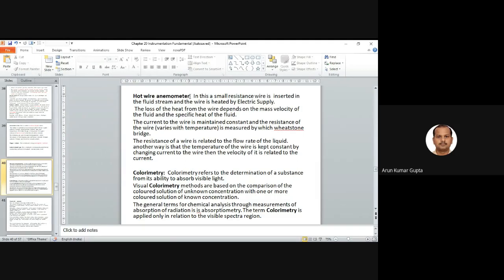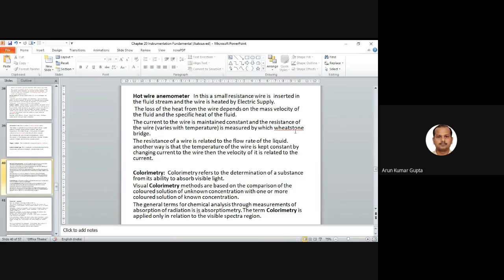This is a very important technique. The loss of heat from the wire depends on the mass velocity of the fluid and the specific heat of the fluid. So when the wire is inserted and heated, depending upon the velocity of the fluid passing the wire, the current to the wire is maintained constant, and the resistance of the wire varies with temperature.